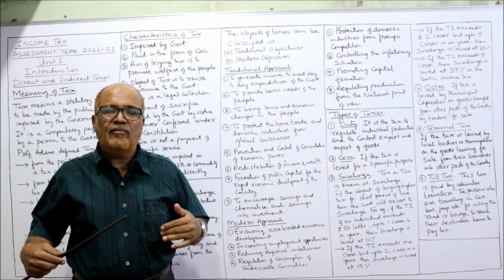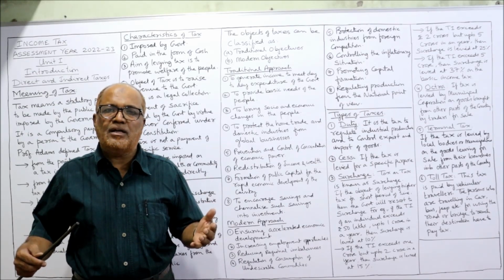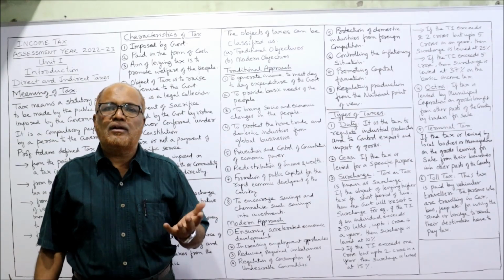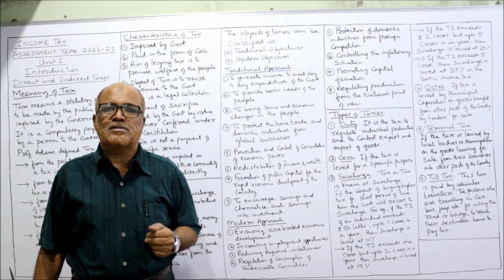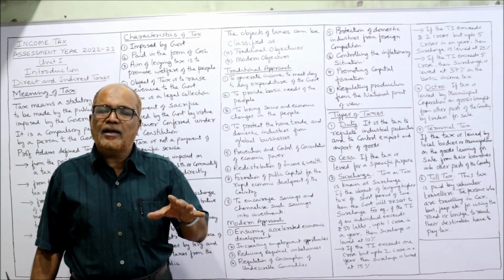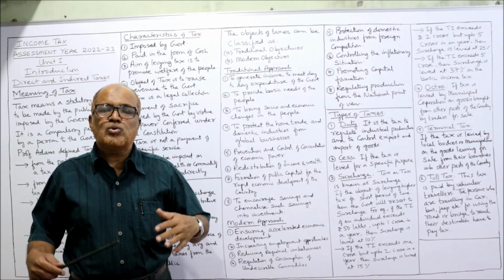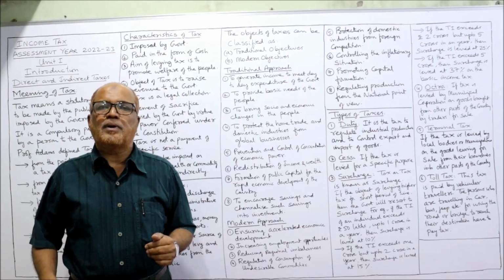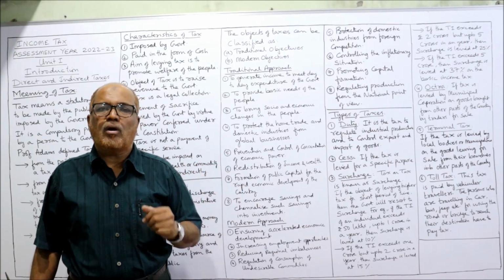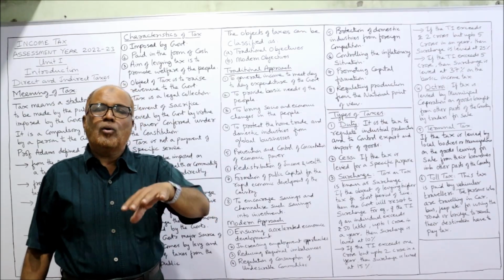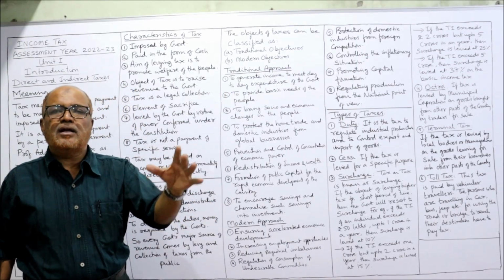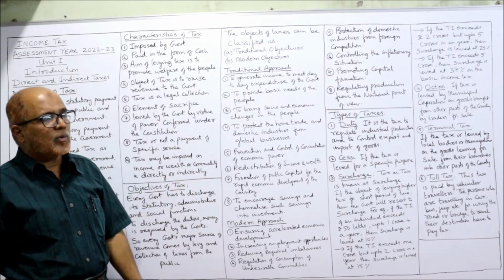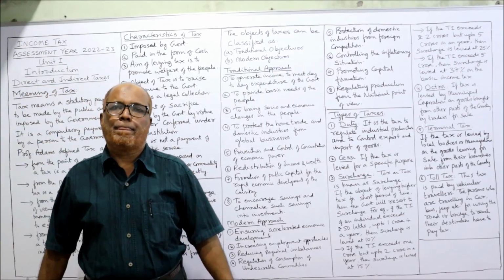Just like an individual has so many expenditures from morning till evening, he will spend money on different activities, different purposes, right? Similarly, the government has to spend so much day to day. Day to day running expenditure is required by the government. So in order to meet the day to day expenditure, the government is collecting the tax. First one. Second, to provide basic needs of the people.